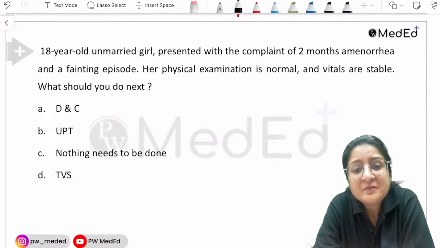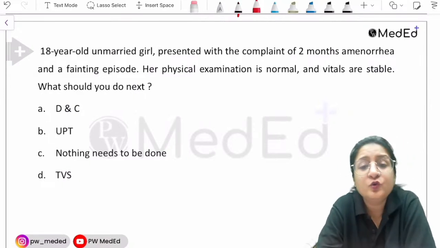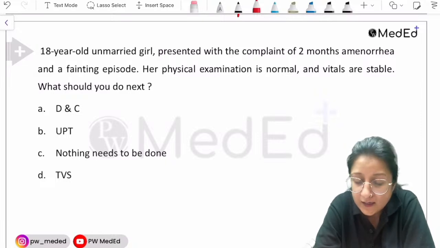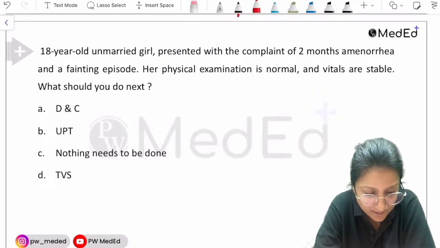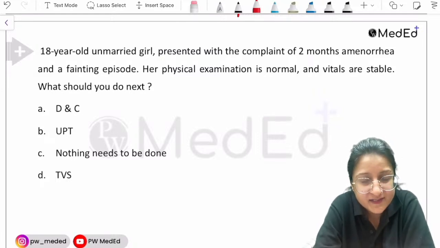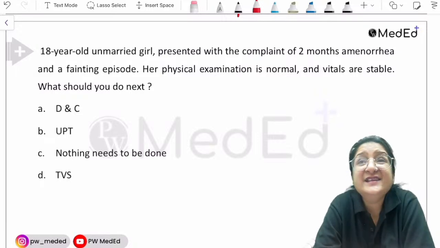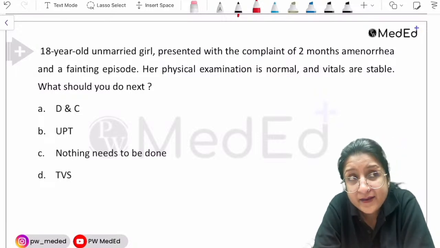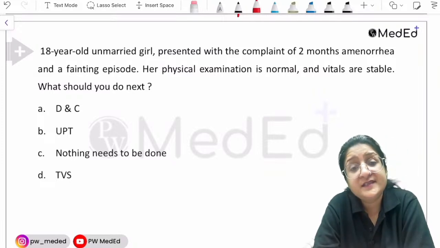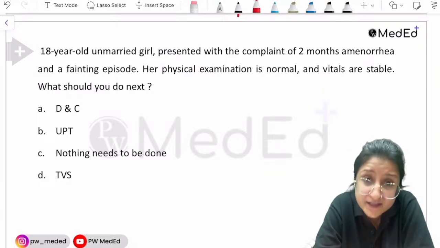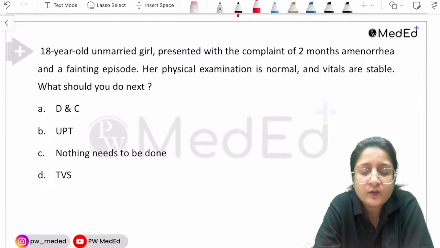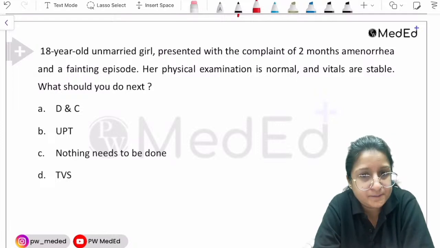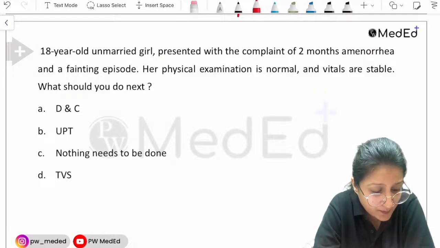An 18-year-old unmarried girl presented with the complaint of 2-month amenorrhea and a fainting episode. Her physical examination is otherwise normal and vitals are stable. What should you do next? She's an 18-year-old unmarried girl. Basically, she's in the reproductive age group. Whether married, whether unmarried, whether she says she's sexually active, whether she says she's not, whatever. Reproductive age group woman, amenorrhea, always think about pregnancy first. Always rule out pregnancy. Very, very important point. Keep that in mind.